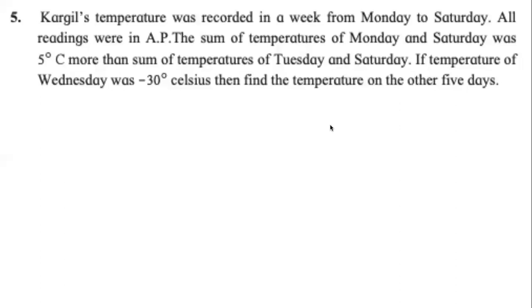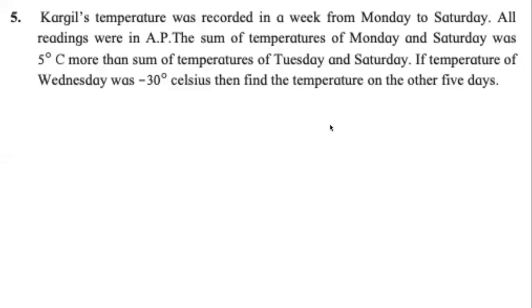If temperature of Wednesday was minus 30 degrees Celsius, Wednesday को हम कौन सा टर्म कहेंगे? T3. Correct? Monday, Tuesday, Wednesday is T3. Minus 30 degrees Celsius, then find the temperature of the other 5 days. So T3 is given.